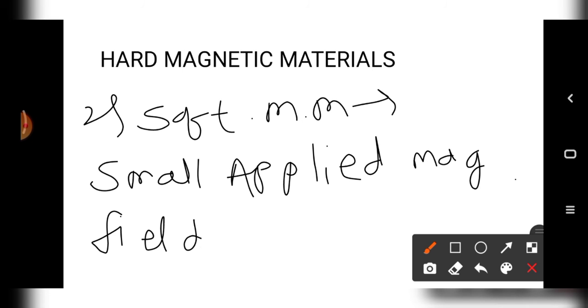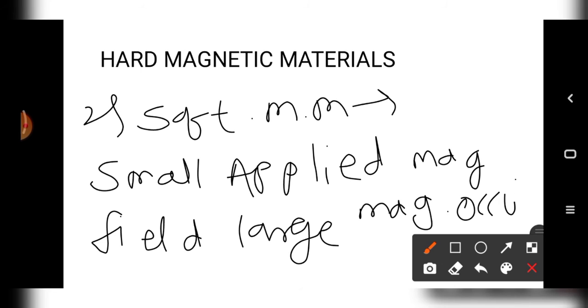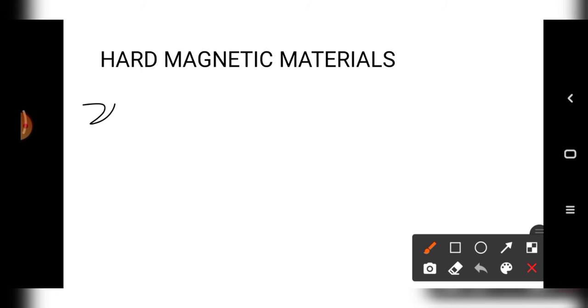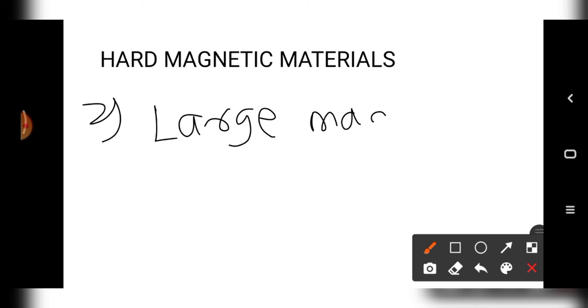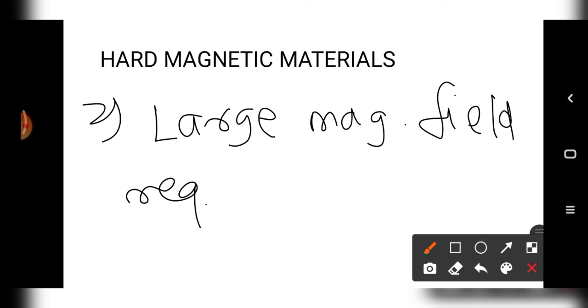In case of hard magnetic material, a large magnetic field is required to create magnetic property.